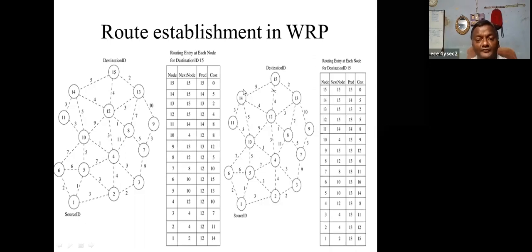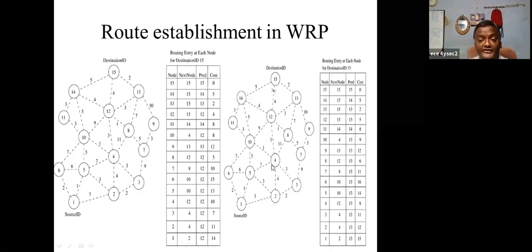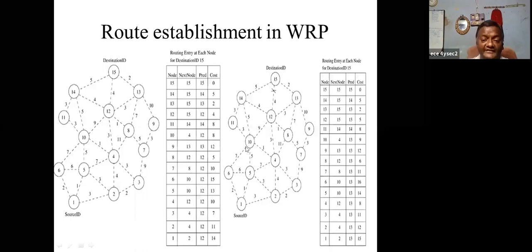To reach 15, 14 and 13 cannot change their information. 8 also cannot change its information, because we want to avoid this 12 to find the route for the destination 15. So 4 and 10 can update the information, because they can find a route either by 14, or by 8 and 13, to 15.